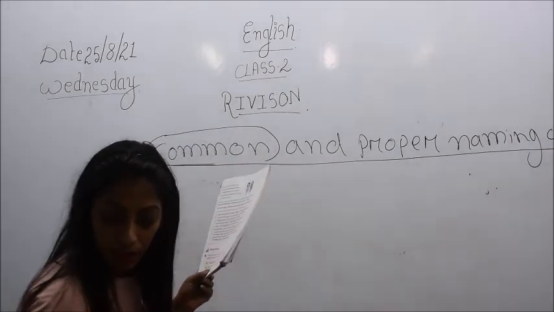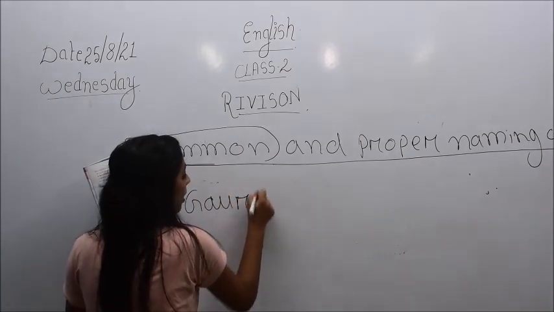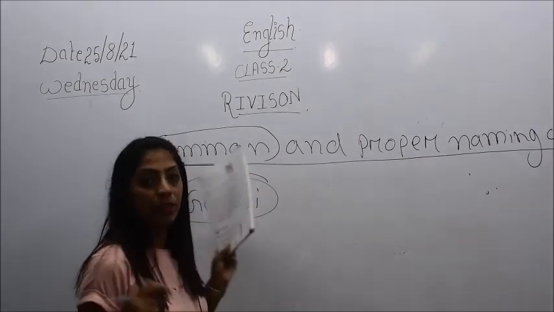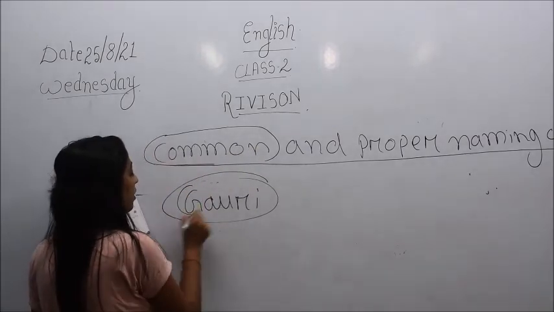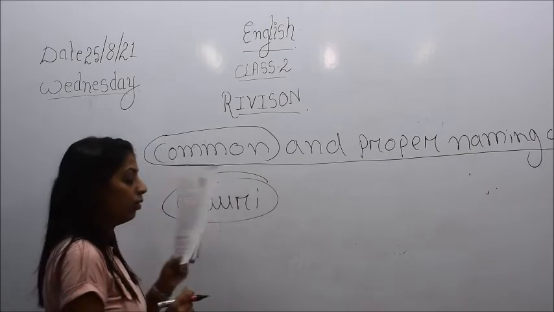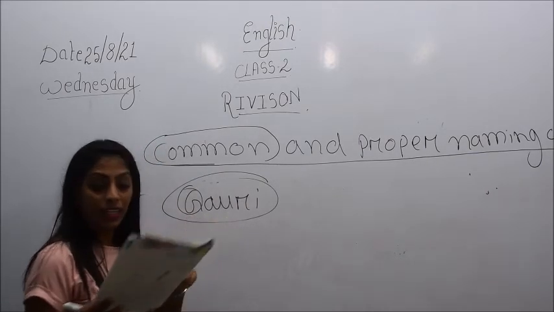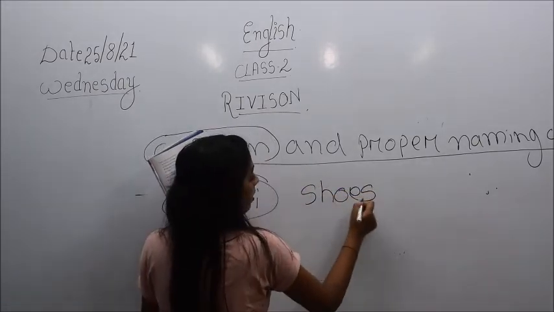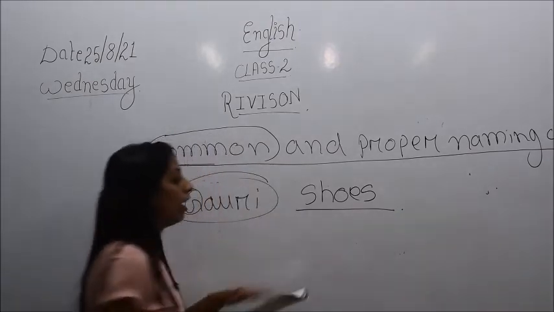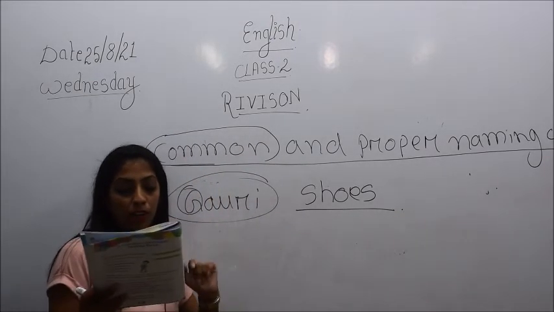You have to circle the word Gauri here, because it is a name of a person, and it has started with a capital G, and it is a proper noun. So Gauri, you have to circle it, and the word shoe, it is a common noun, so you have to underline it. Then the next one is Paul won the race.